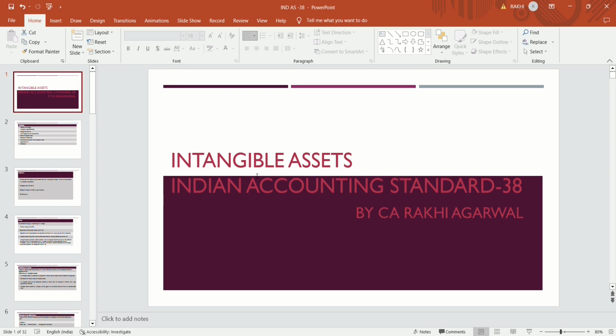We had studied intangible assets in our old accounting standard AS 26, which is applicable on some corporate and non-corporate entities having a net worth less than 250 crores. Today we will discuss Ind AS 38, which is more or less similar to IAS 38. This standard Ind AS 38 is the mirror of IAS 38. So let's start our Ind AS 38.